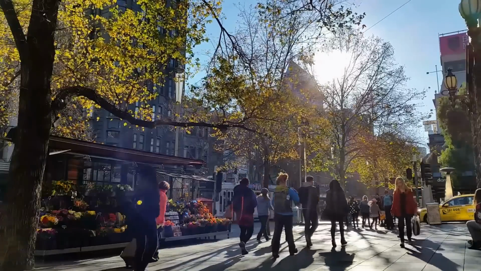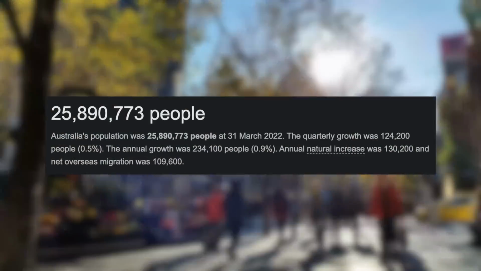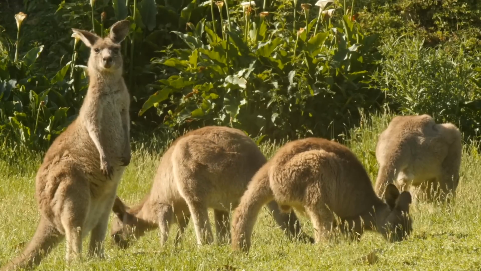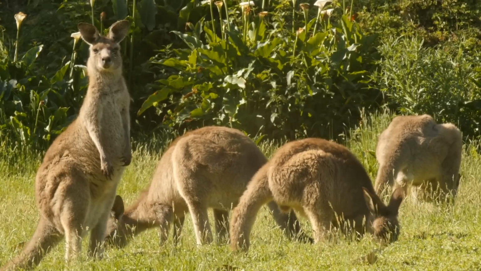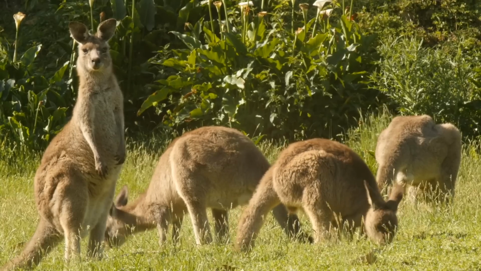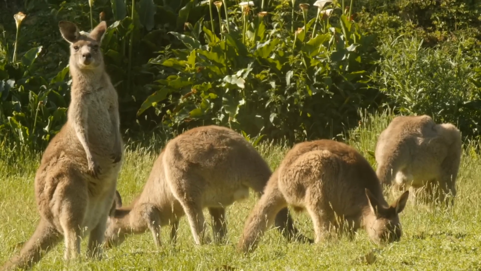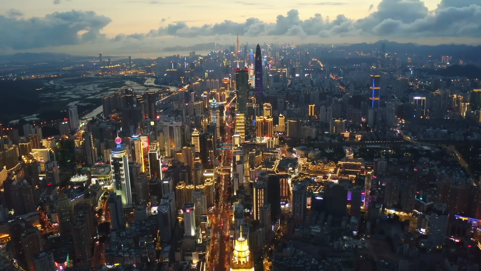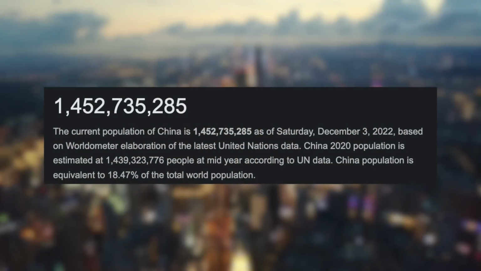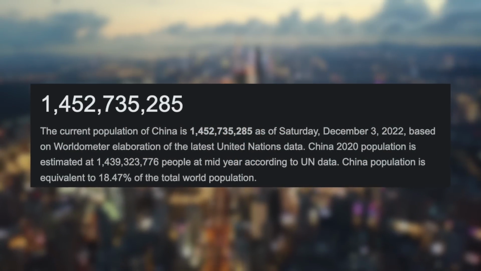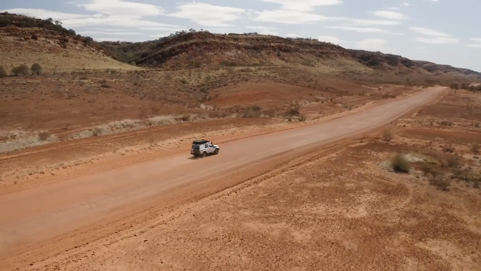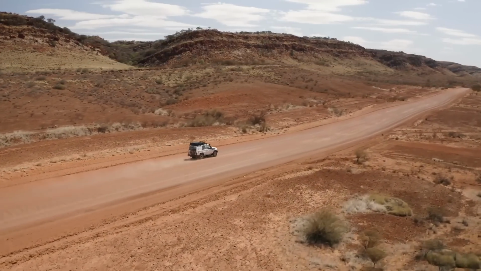So today, Australia's population sits at around 26 million or so, meaning that humans are actually quite easily outnumbered by kangaroos, whose population is estimated to be around 34 million. China, on the other hand, the world's most populated country, has a population of around 1.4 billion. That's around 55 times larger than Australia. Now, Australia could be said to be severely underpopulated.